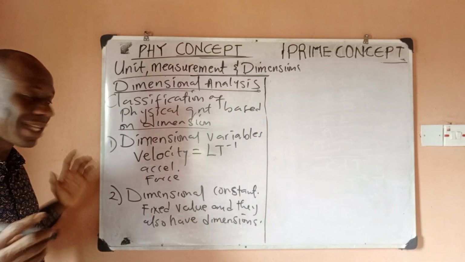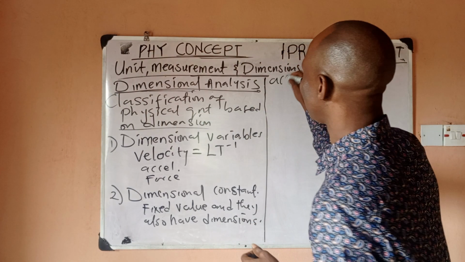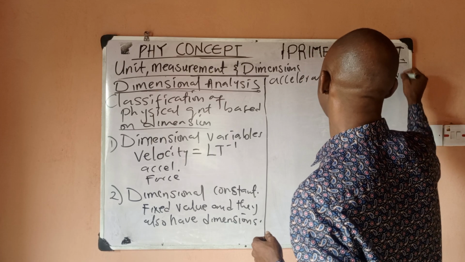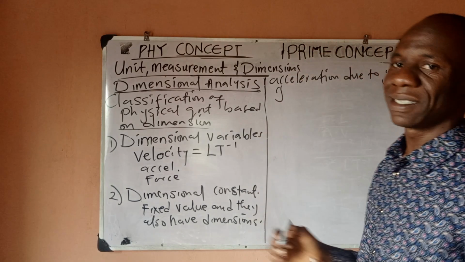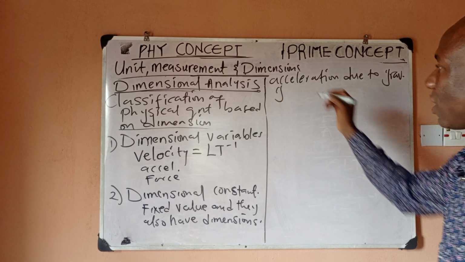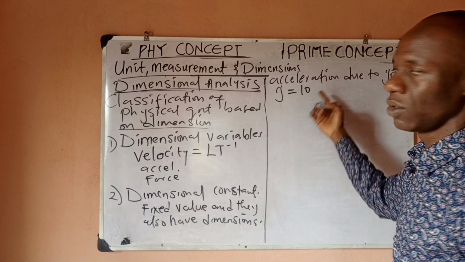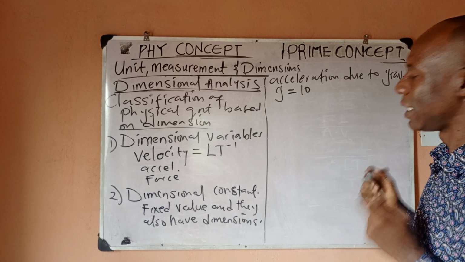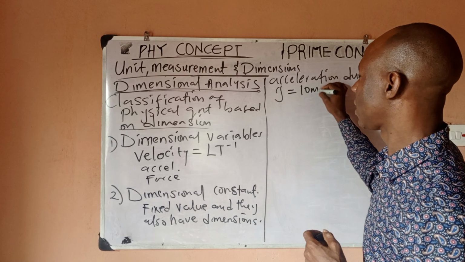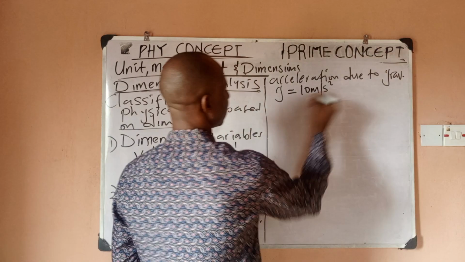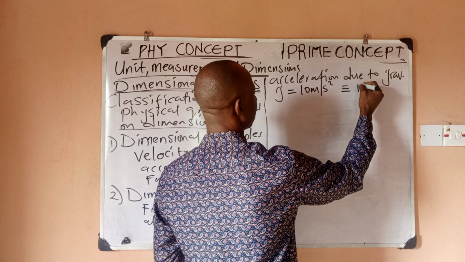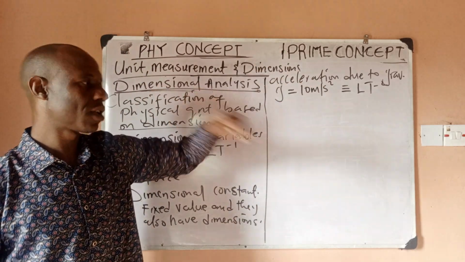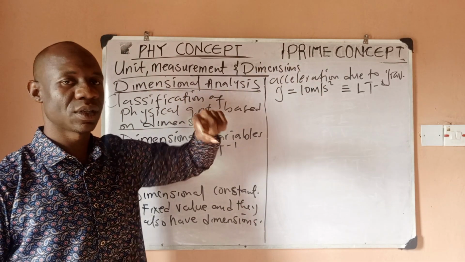An example would include acceleration due to gravity. Acceleration due to gravity is denoted by the symbol g. It's a constant, and we know acceleration due to gravity is usually 10, or you say 9.8, but it's a constant. And this particular constant has a dimension. And what is the dimension? It has a unit first of all. The dimension is L t to the power minus 2. So this is an example of a dimensional constant. It's a constant, but it has dimension. So that's why we call it dimensional constants.